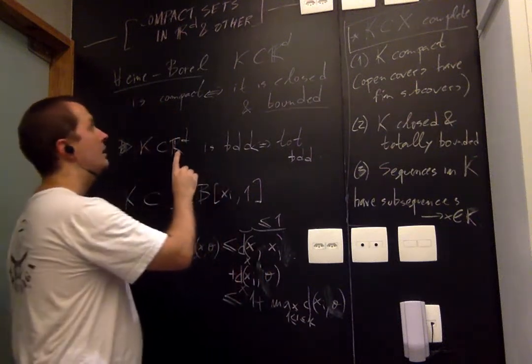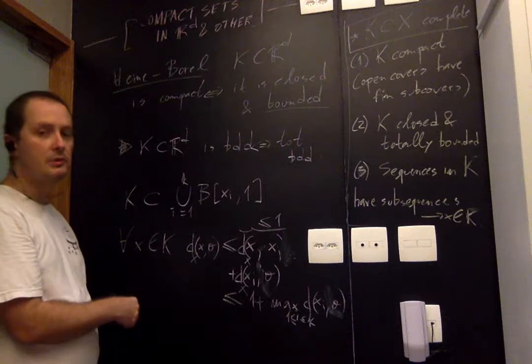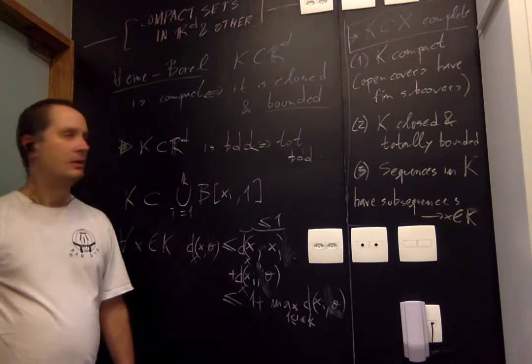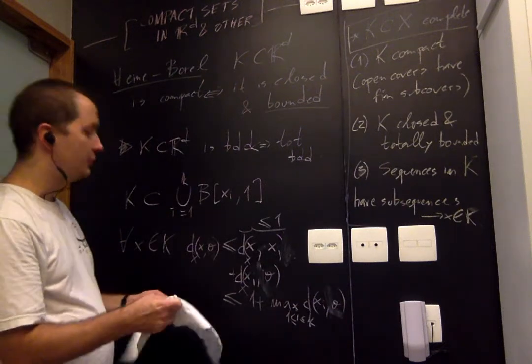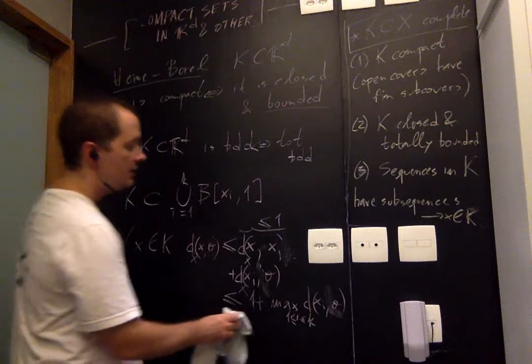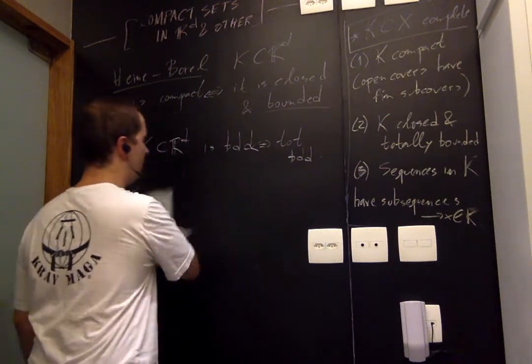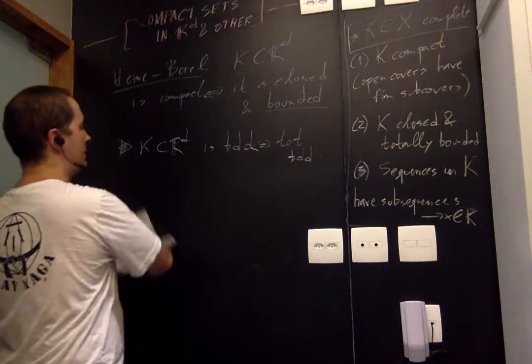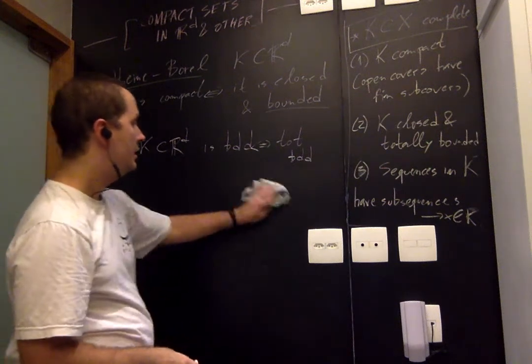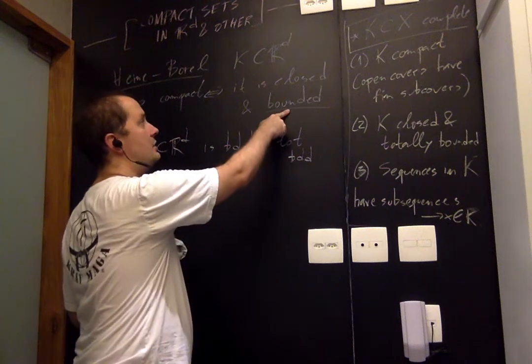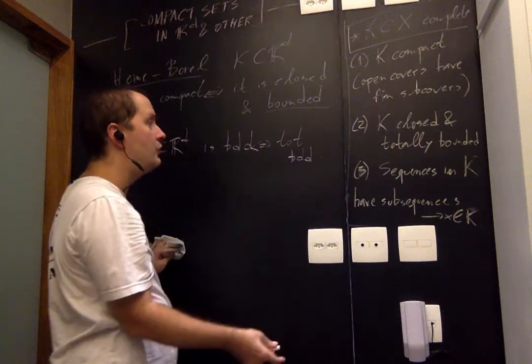So okay, bounded always implies totally bounded. What about the converse statement? As I said, there are two different arguments, and one of them is specific to R^d. It uses a previous exercise where we showed that if you have a bounded subset of R^d, any sequence has a convergent subsequence.